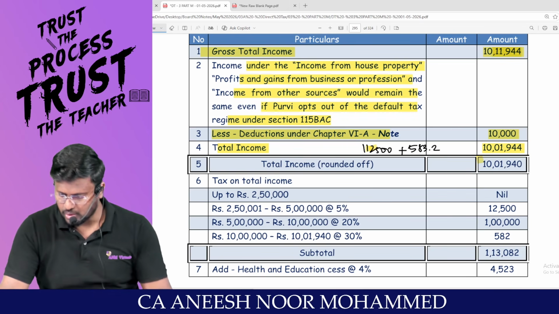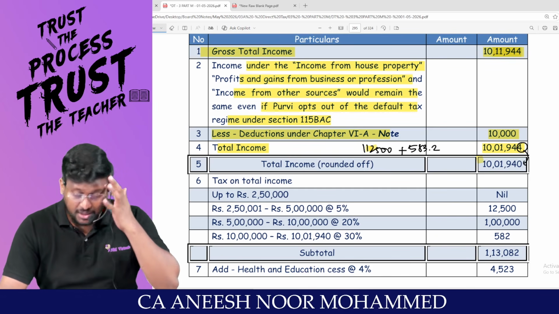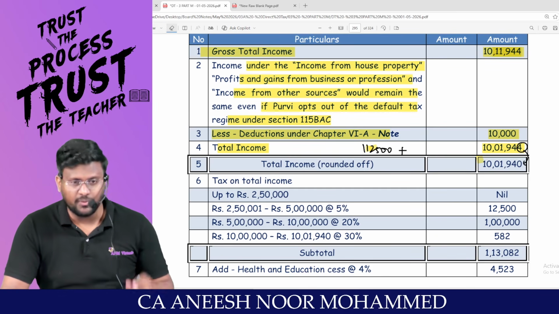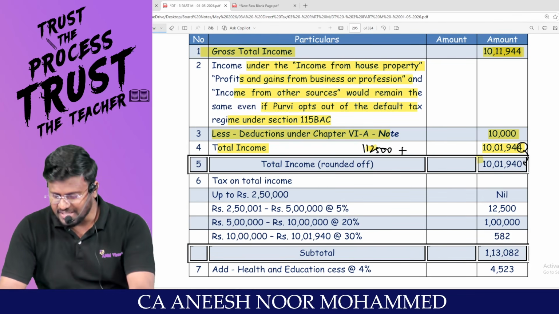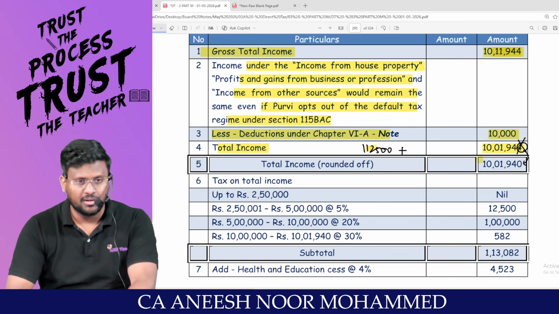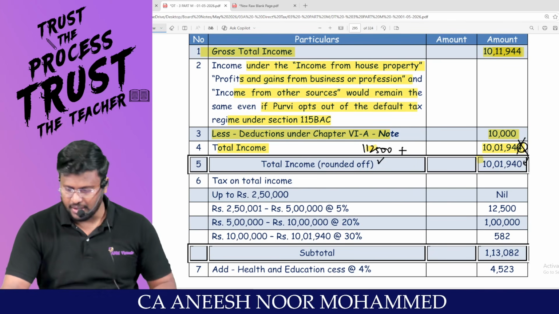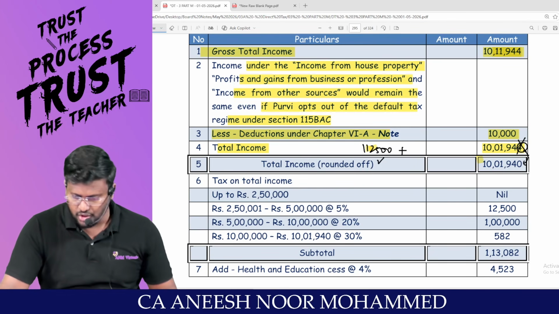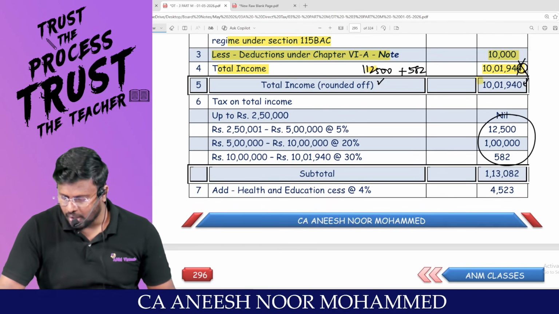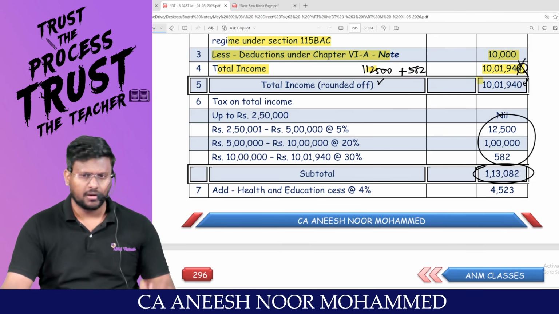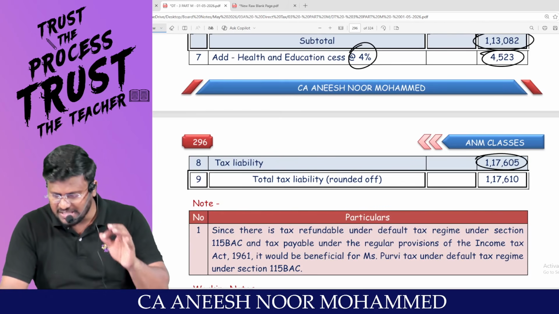So 1,12,500 plus, sorry sir, this 4 rupees should first be rounded off because section 288A should be applicable. Am I right? Otherwise, the very picayune cost will come. That's why the government is saying that we don't want those paise and all. So don't calculate on 10,01,944. First of all, put this 4 rupees in the dustbin. Then say 10,01,940. For that, 10 lakh anyway 1,12,500 plus 1,940 into 30% comes to 582. That's why total 1,12,500 plus 582, 1,13,082. Comfortable? On that health and education cess of 4,523, you will be getting total tax liability of 1,17,605.